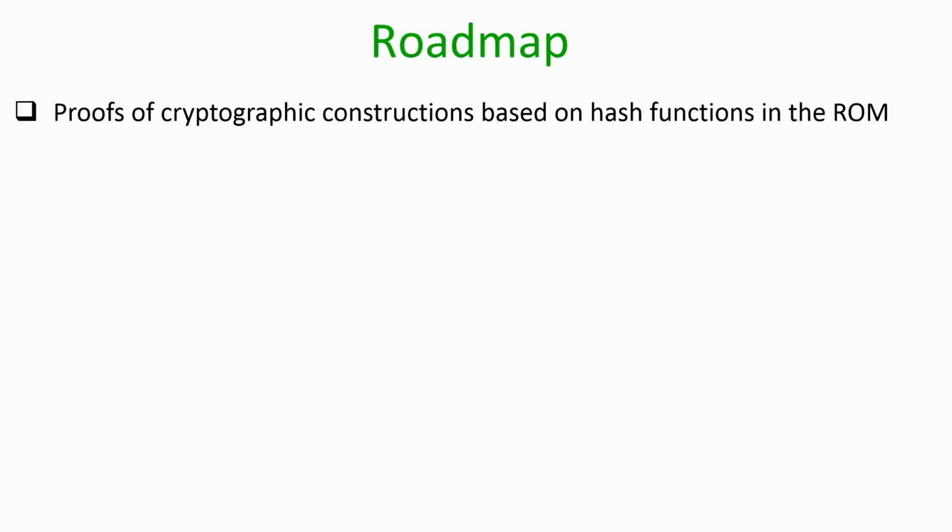So just to recall, in the last lecture we had introduced the random oracle model. In this lecture we will continue our discussion on the random oracle model. Specifically, we will see constructions of several cryptographic primitives based on hash functions whose security we cannot prove based on the standard properties of hash functions, and by standard properties I mean the collision resistance property. It turns out that the proofs for those cryptographic constructions which we are going to see in this lecture can be completed only in the random oracle model.